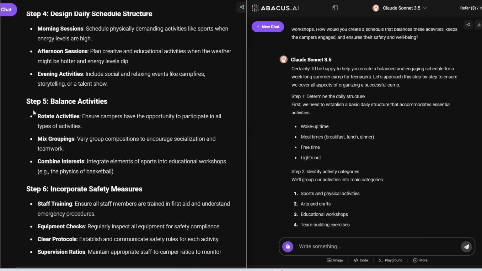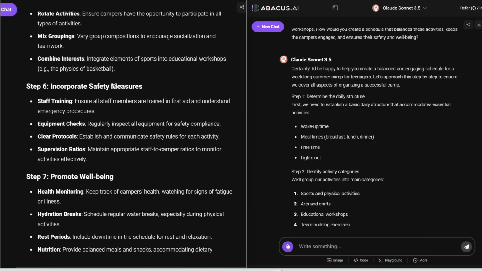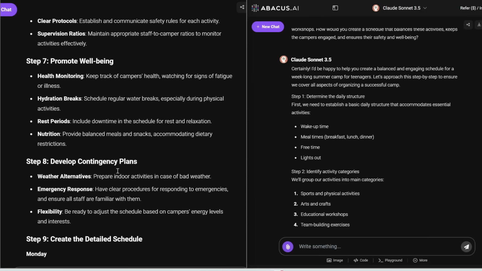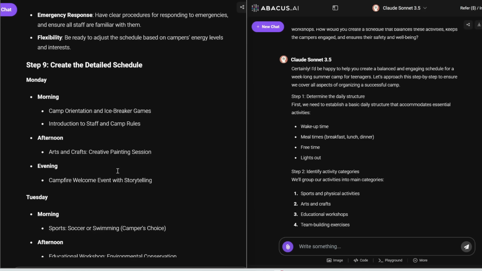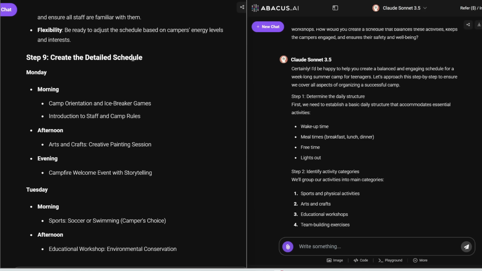And then step 5 is to balance the activities, so rotating, ensuring campers have opportunity to participate in all types of activities, mixing groupings, combining interests, incorporating safety measures, well-being, etc. All right, and then finally, we have the detailed schedule. So on Monday morning, this is what we do. And yes, this is what I would like to see.